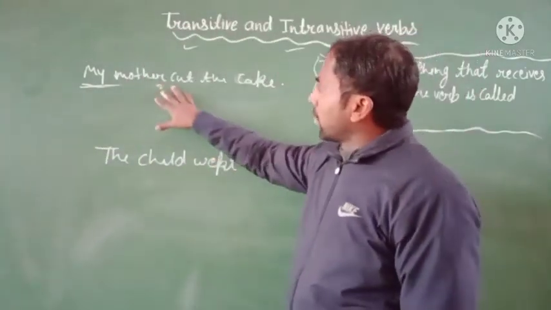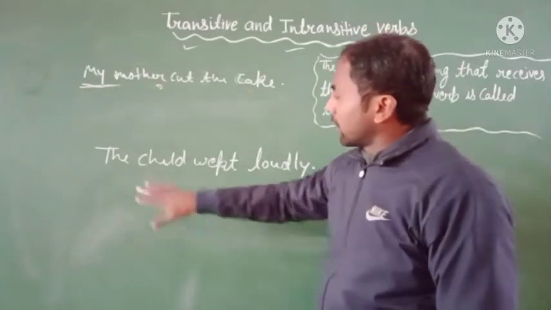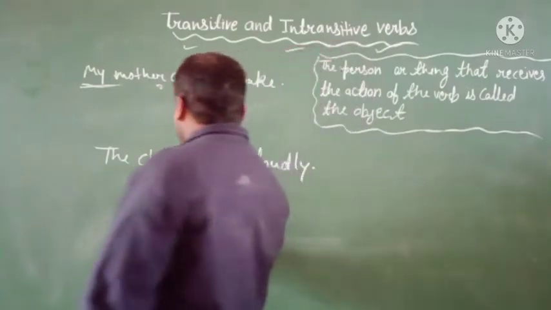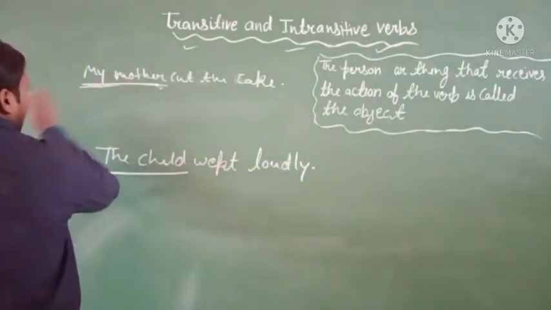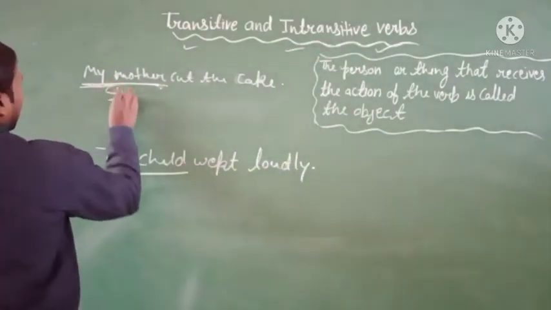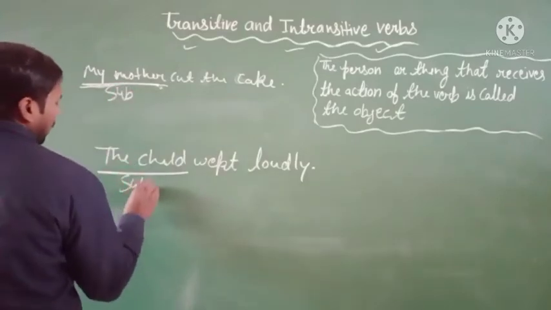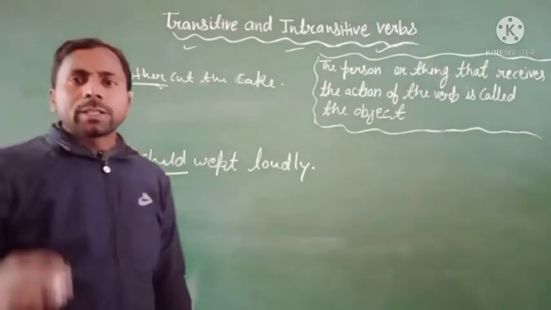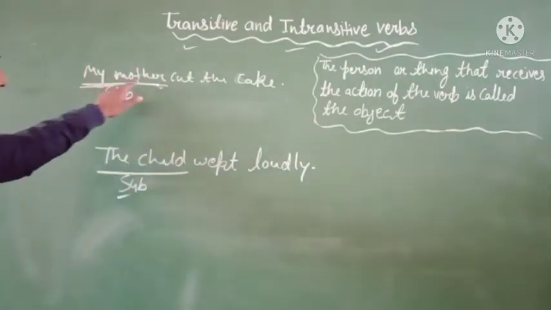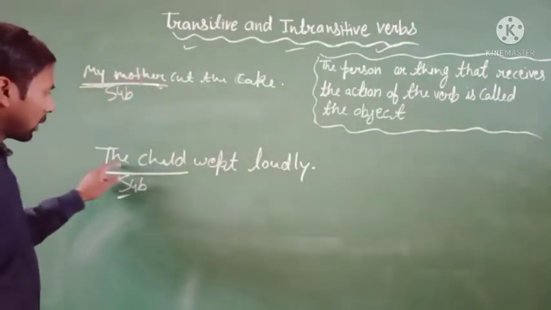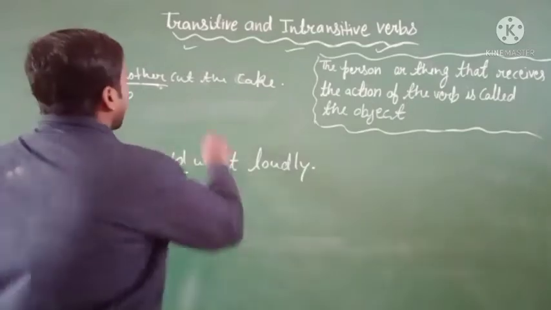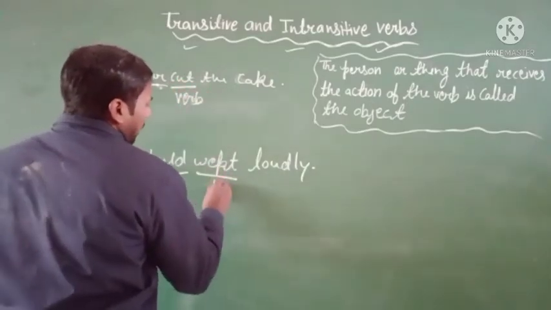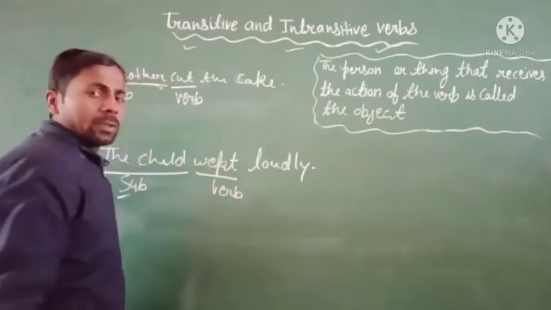My mother cut the cake, and in the second sentence, the child wept loudly. You have to see that in both sentences the first word is a subject. My mother is the subject, and here the child is the subject, and here cut is a verb, and here wept is a verb. Clear?